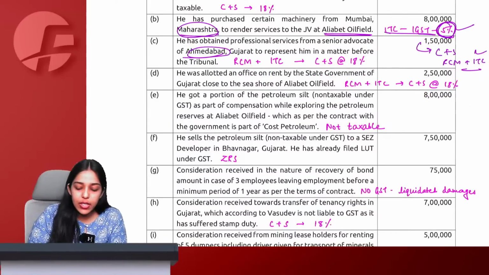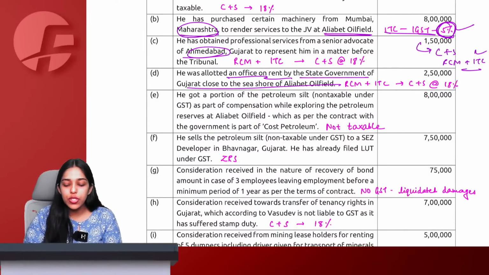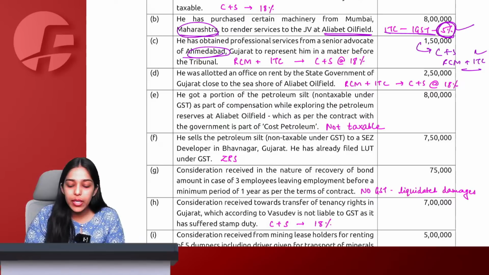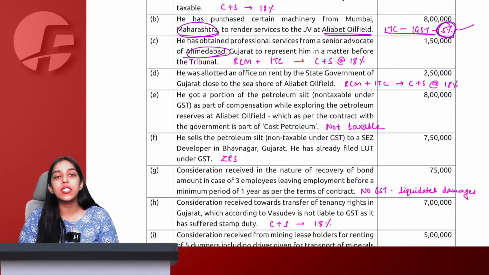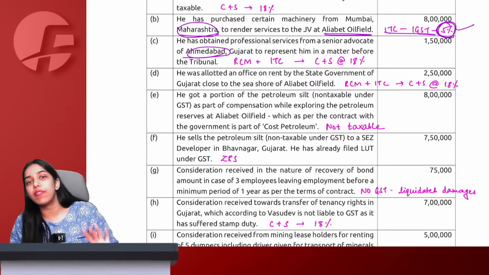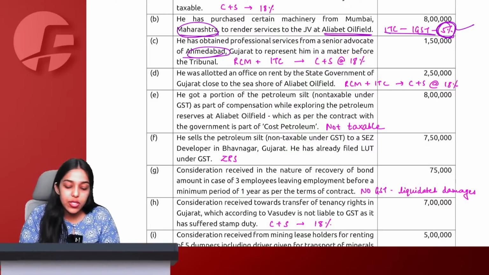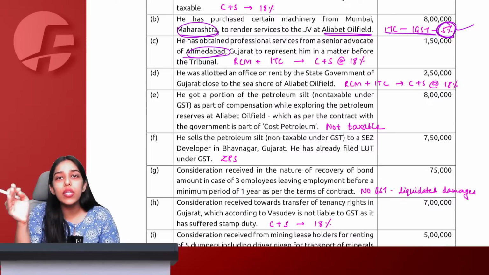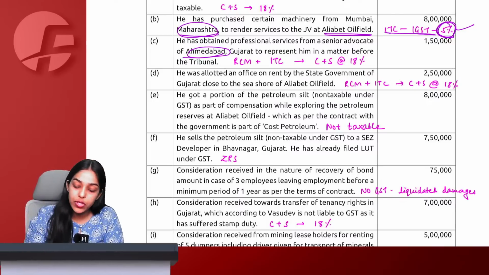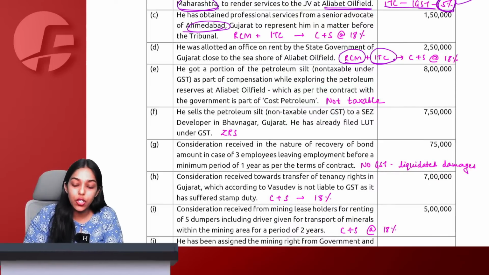After that, he was allotted an office on rent by the state government of Gujarat close to the seashore at Aliabit oil field. Now again tell me, renting of immovable property by government to a registered person, consideration greater than 5,000, will it attract reverse charge mechanism? Yes ma'am. So simple, very simple, renting of immovable property by government to a registered person, amount greater than 5,000. This is going to be taxable under reverse charge mechanism. I will also get ITC of the same.